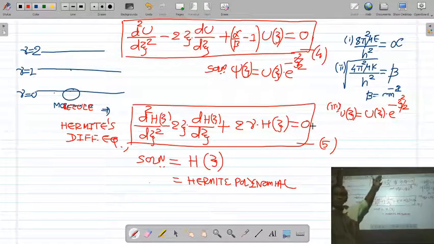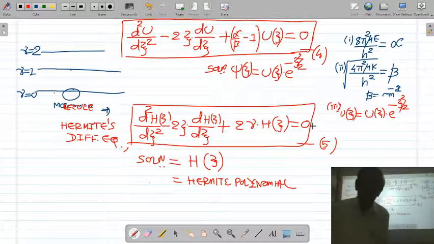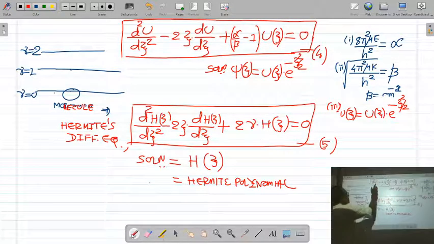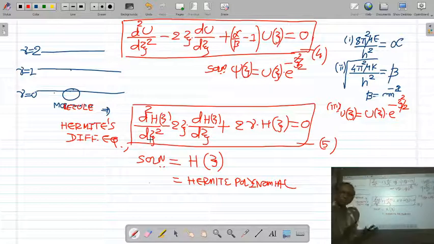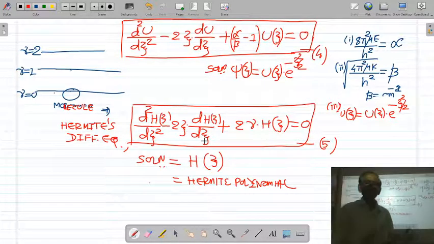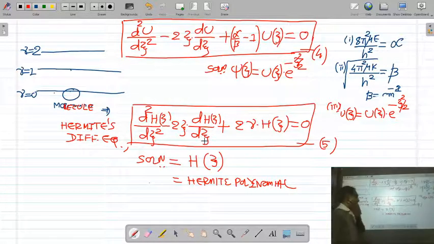Now if you compare both the equations, the first term is the same. Here the first term is d square u upon d xi square, here d square h upon d xi square. Second term is also the same: minus 2 xi du upon d xi, here also minus 2 xi dh upon d xi. So first and second terms are exactly the same, but the last term is differing.